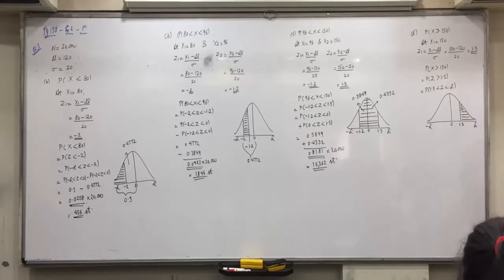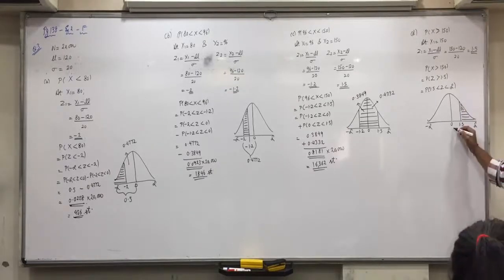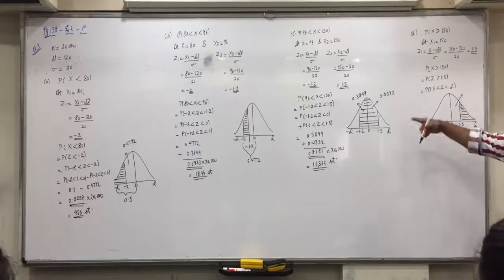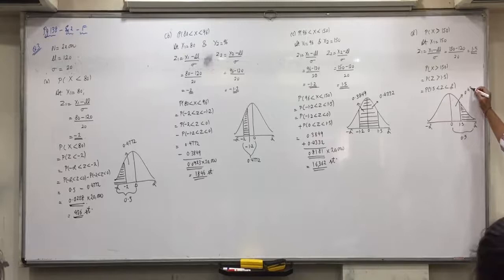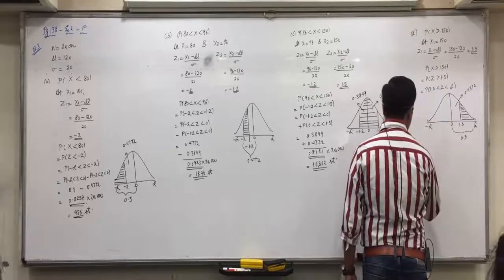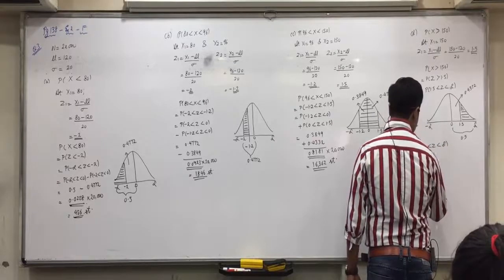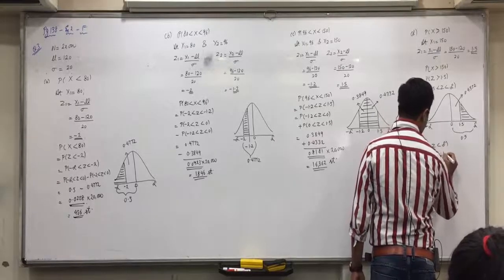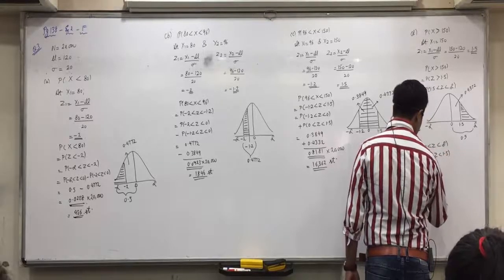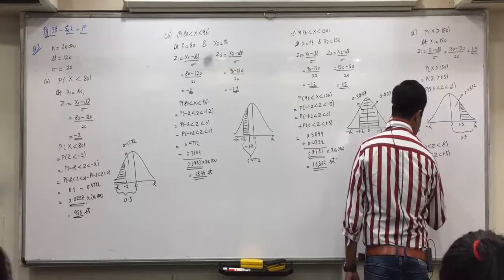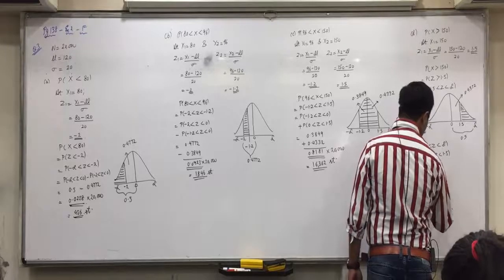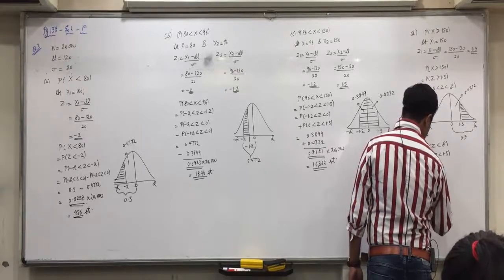One side shading, sum or difference? Difference. 0 to infinity we know is 0.5, and 1.5 in the table we know is 0.4332. So the difference of these two areas means P of 0 less than z less than infinity minus P of 0 less than z less than 1.5, which is 0.5 minus 0.4332, that is 0.0668.